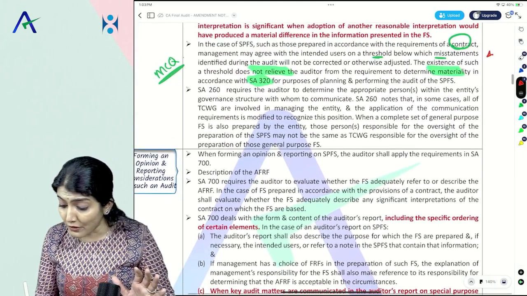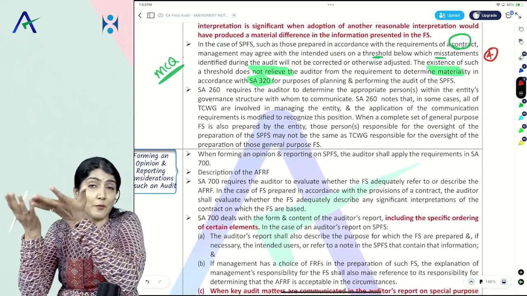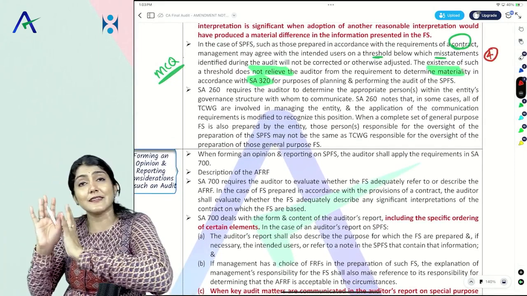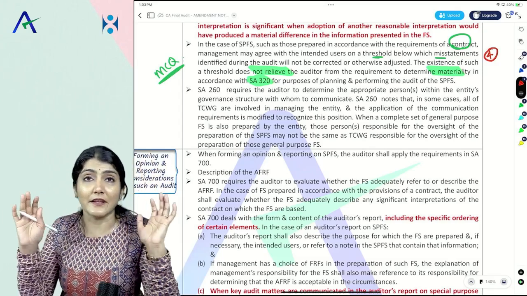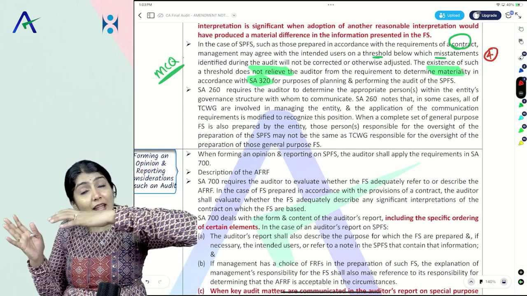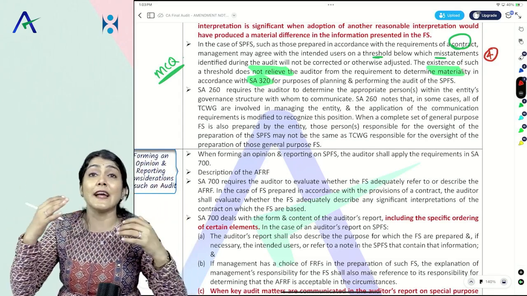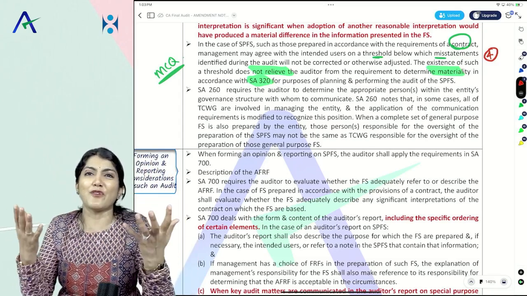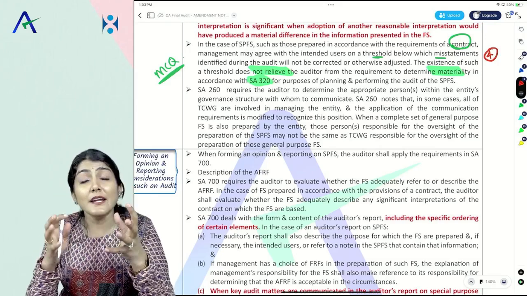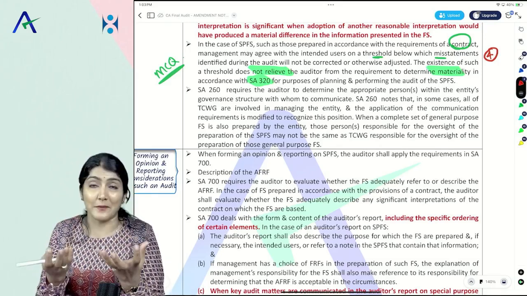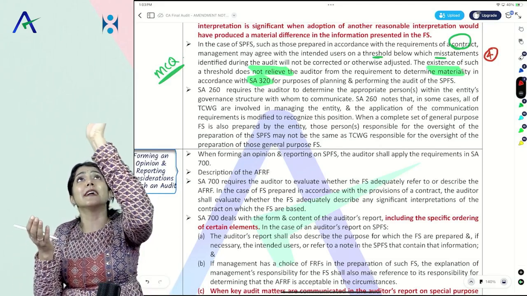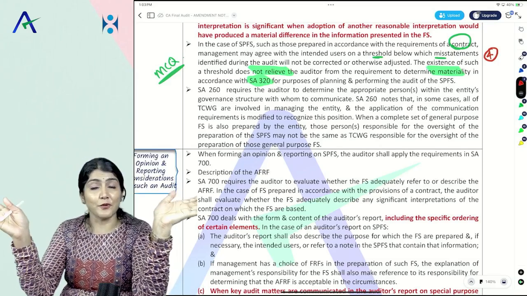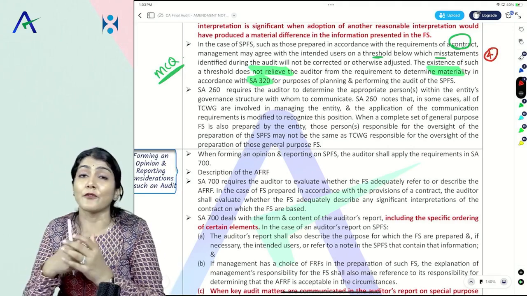What if the threshold of materiality has been given as per the provisions of the contract? It says it still does not relieve the auditor from determining materiality as per 320. Okay, right. Then as per SA 315, which is identifying and assessing the risk of material misstatement through understanding the entity and its environment. Right, so understanding the entity and its environment, we have to understand external, internal, past, future, accounting system and internal control system.